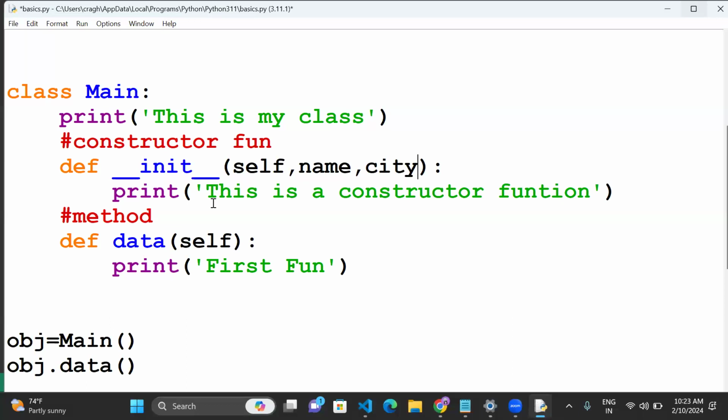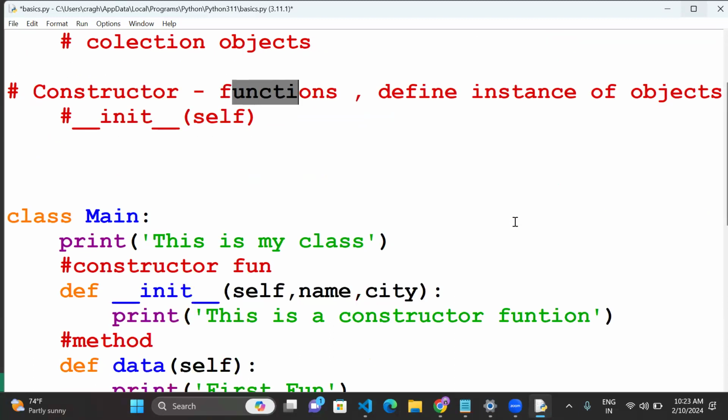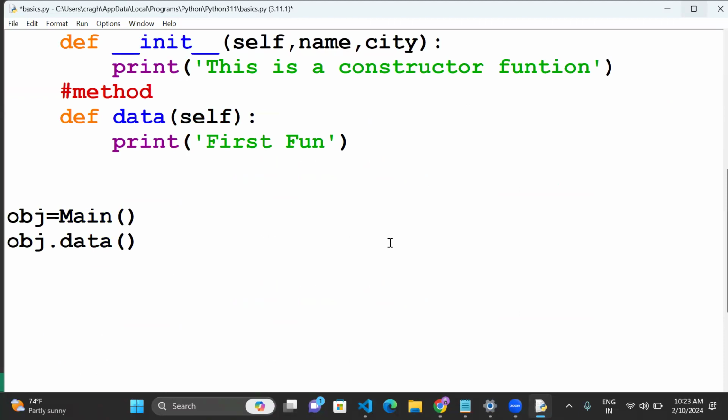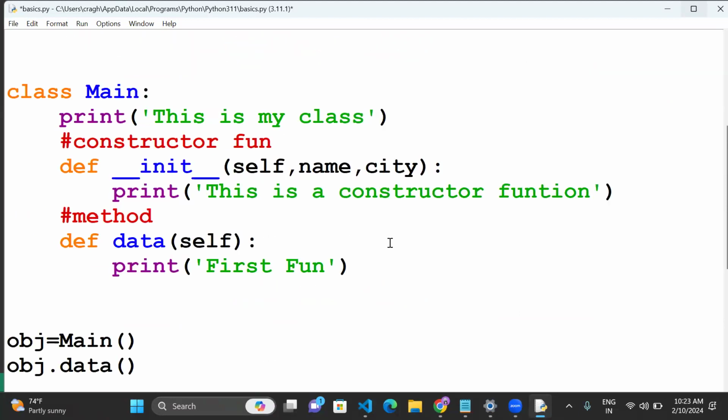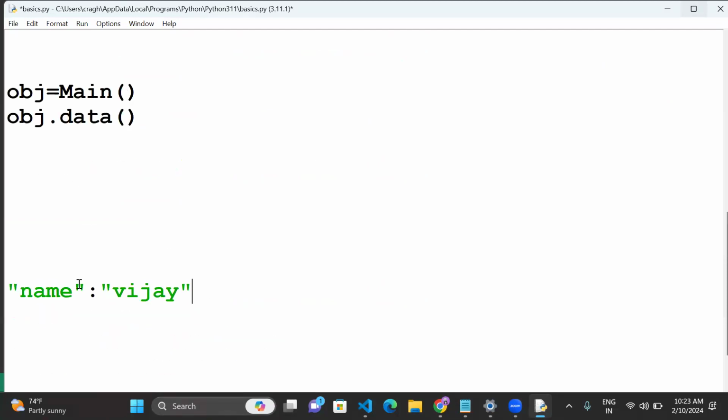Okay. So basically, what is a constructor? It's a function that defines the instance of objects. An object means key-value pairs are mandatory. So how do we declare the keys and values here? For example, name colon Vijay. This is how we create an object. But in a constructor function, you can't pass a direct object here.